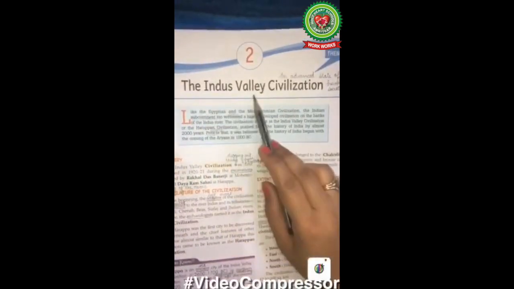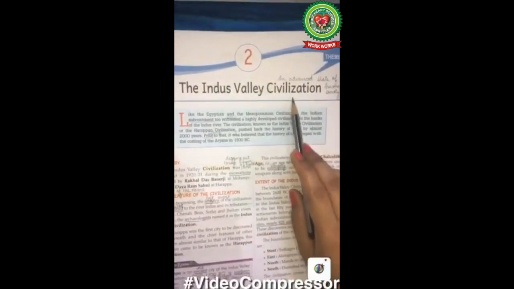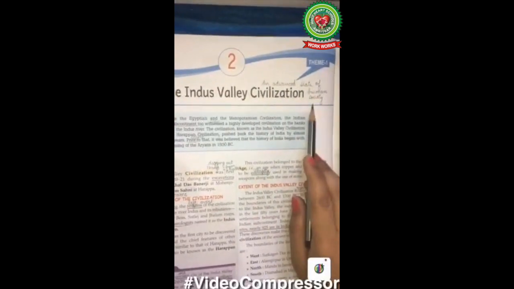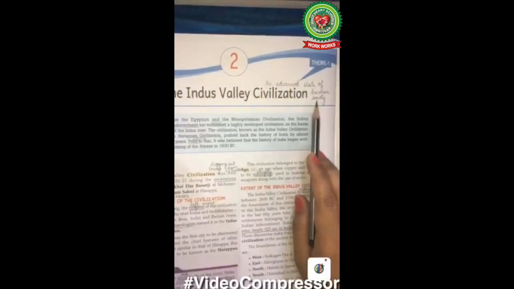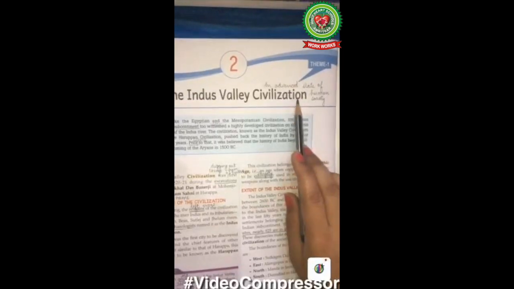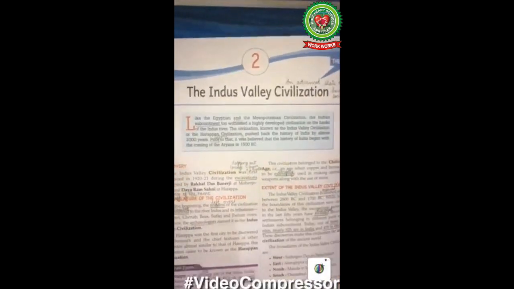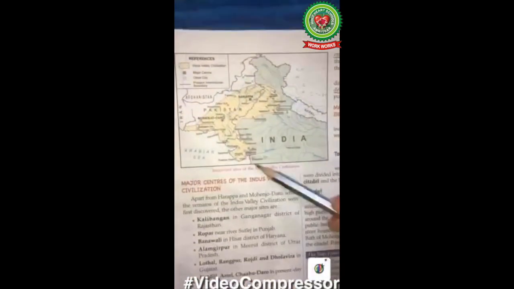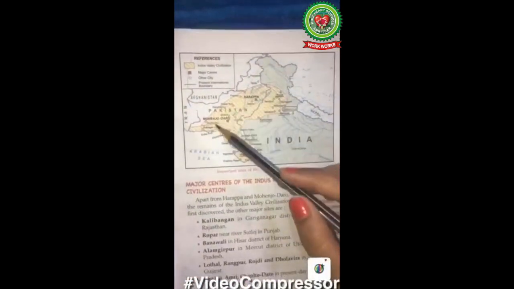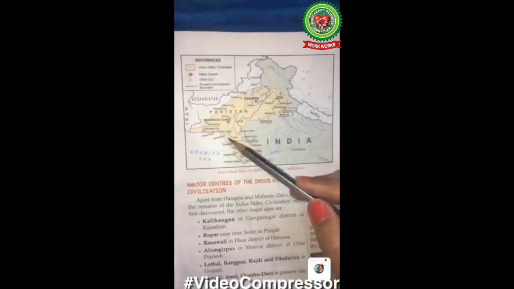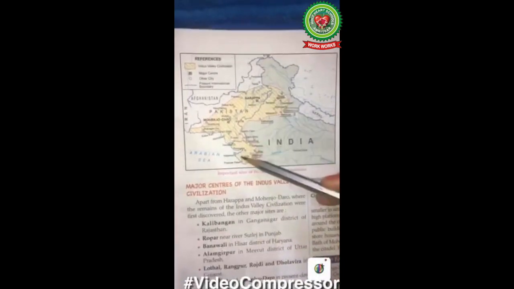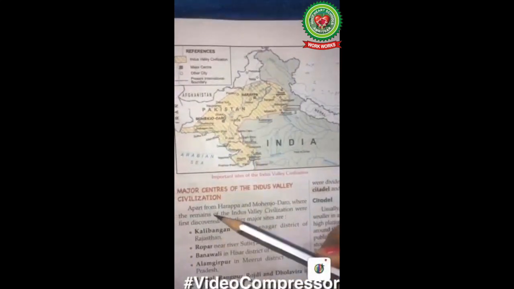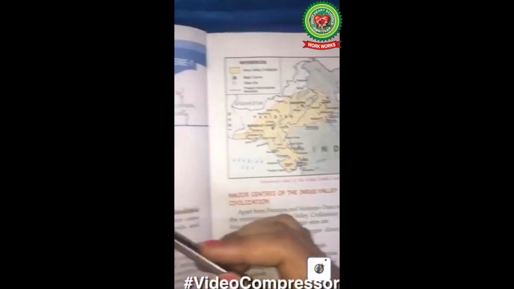The Indus Valley Civilization. Here the word civilization means an advanced state of human society, or we can say a society with the civilized people. Here we have the map to see Indus Valley Civilization. This yellow color shows Indus Valley Civilization. We have north to south, east to west extension of Indus Valley Civilization. Now come to introduction.